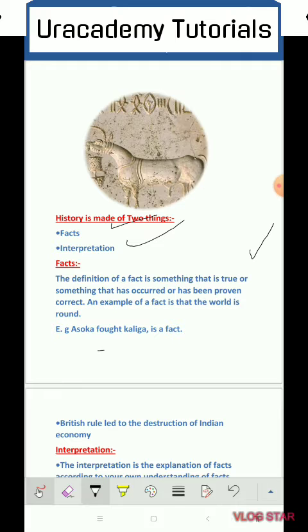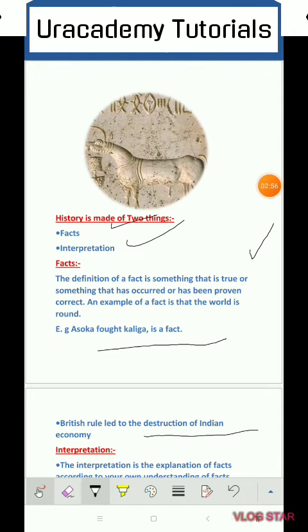For example, Ashoka fought the Kalinga war. We all know that Ashoka was the king of the Maurya dynasty and he fought the Kalinga war. It is a fact. Another fact is that British rule led to the destruction of the Indian economy. So these are two facts.